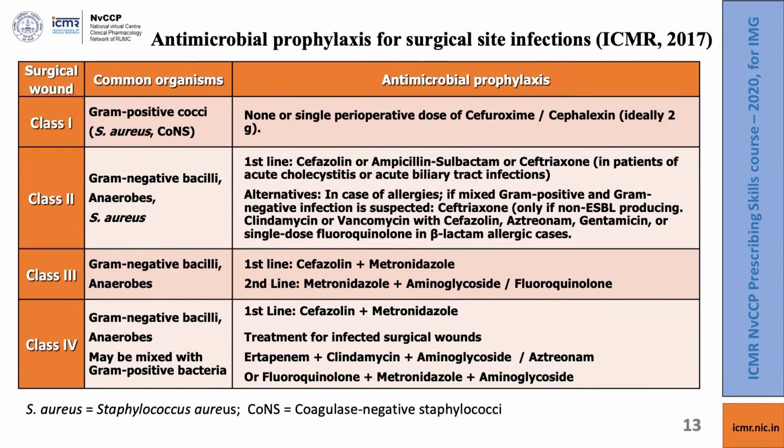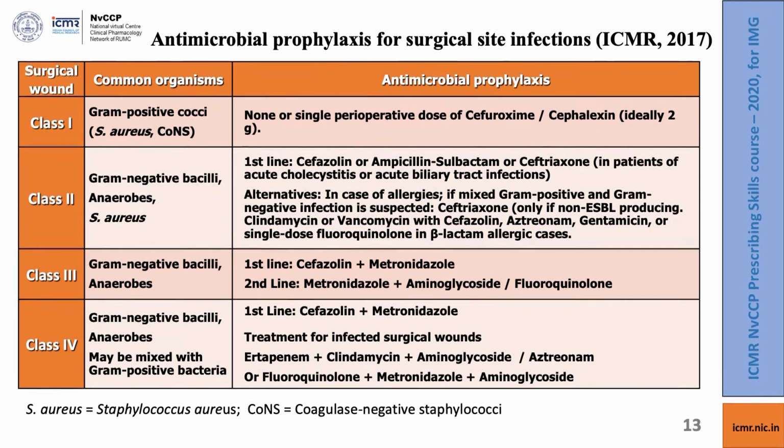You will note that these guidelines, which you can see on the table here, select antimicrobials on the basis of the likely microbial pathology. So, ideally we should have support from the microbiology laboratory in selecting our prophylaxis. For class 1 wounds, no prophylaxis may actually be offered, or at best we can offer a single perioperative dose of cefuroxime or cephalexin, ideally 2 grams.